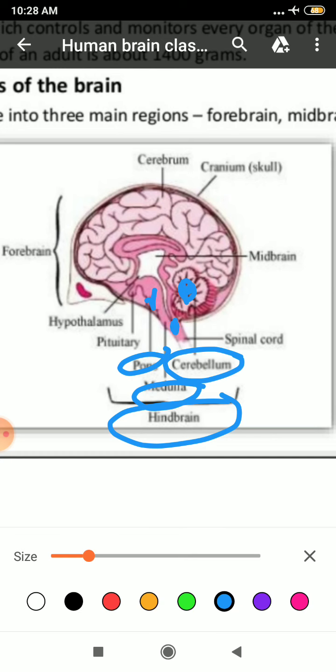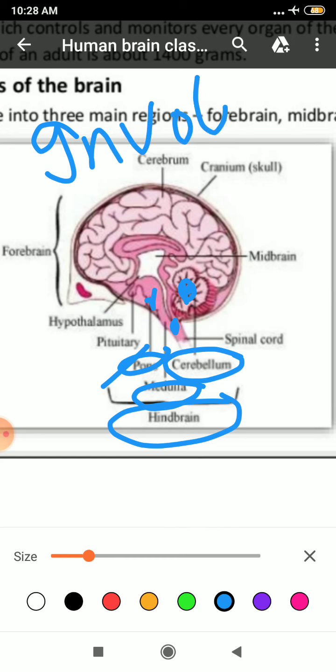What is the function of your cerebellum? It controls the posture of the body, and it also controls and coordinates the voluntary movement of your body like walking. Second is your pons, it coordinates between the muscles of two sides of your body, whereas the medulla oblongata controls the involuntary functions of your internal organs. Clear? Such as coughing, sneezing, vomiting, urinating, blood pressure, swallowing of food. Understood?